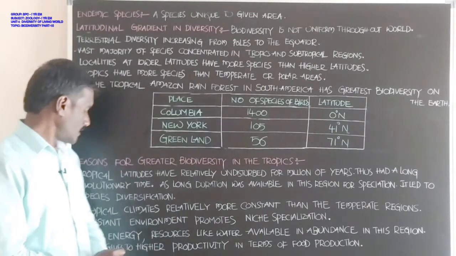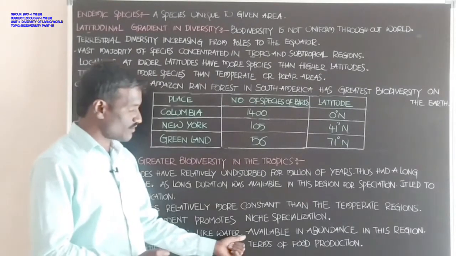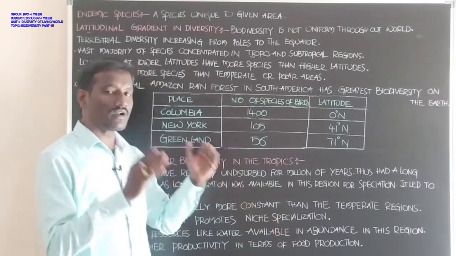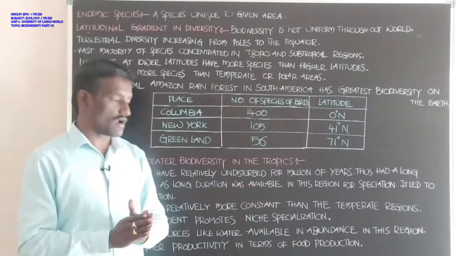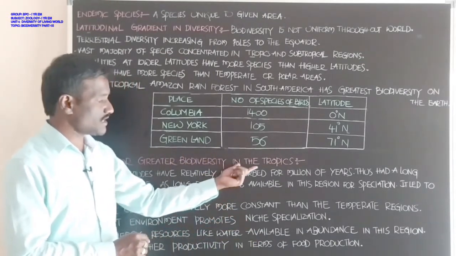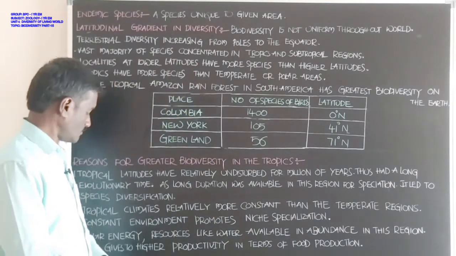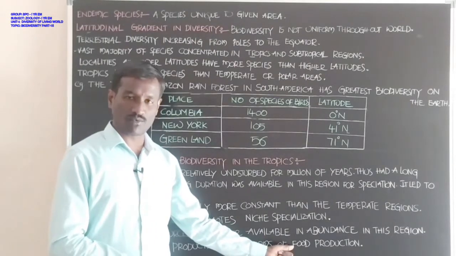Next, the third reason: solar energy and resources like water are available in abundance. An abundant amount of solar energy is available, and at the same time water is also available in the tropics. This gives higher productivity of food production.